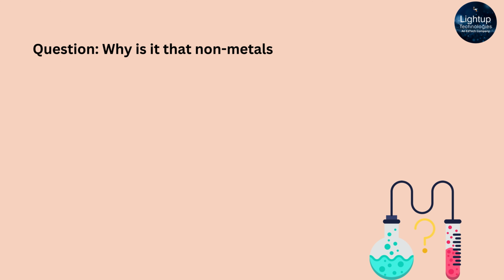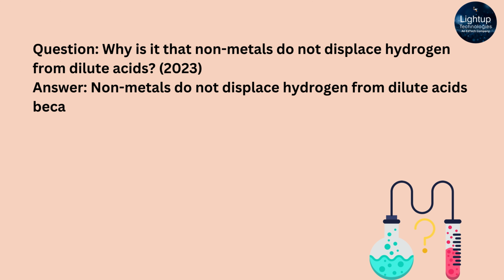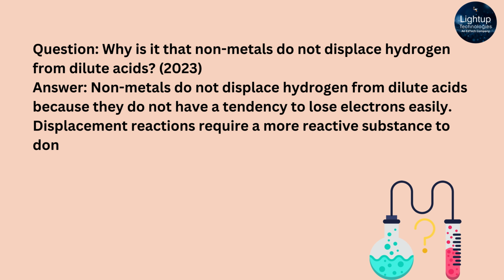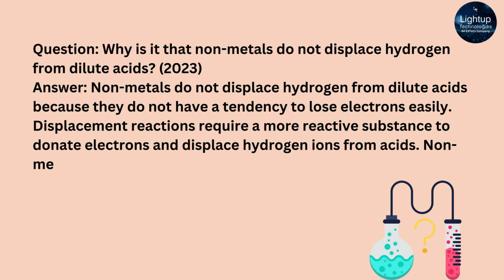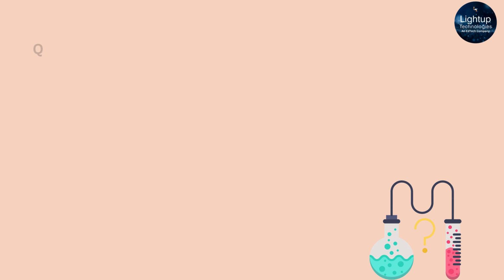3. Why is it that nonmetals do not displace hydrogen from dilute acids? Answer. Nonmetals do not displace hydrogen from dilute acids because they do not have a tendency to lose electrons easily. Displacement reactions require a more reactive substance to donate electrons and displace hydrogen ions from acids. Nonmetals, such as carbon and oxygen, do not possess this ability.